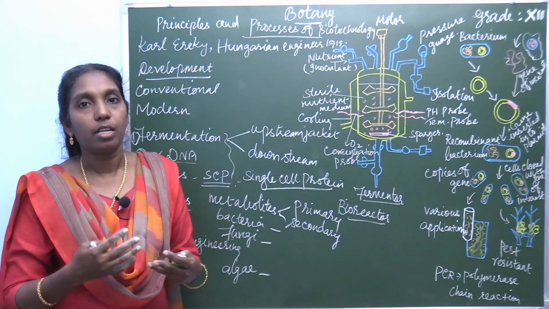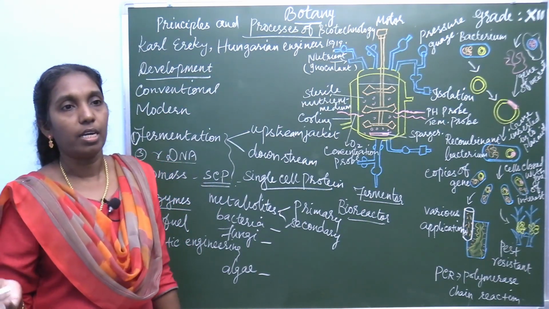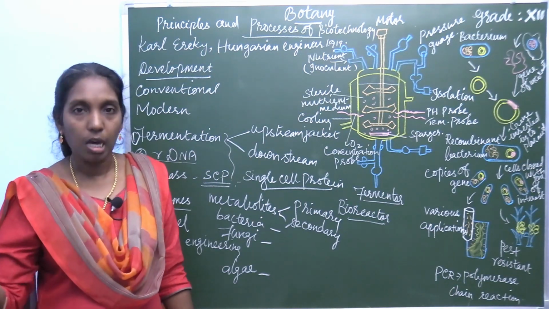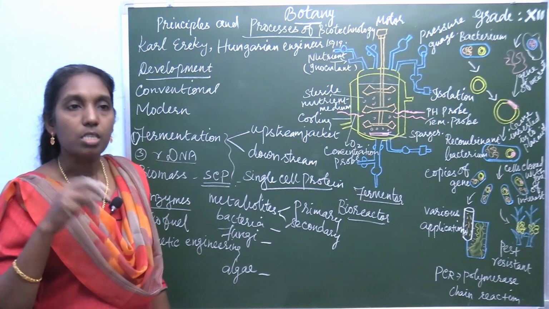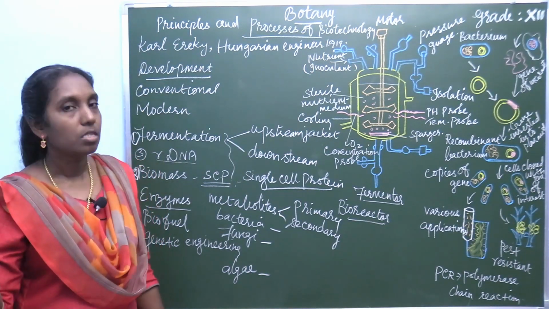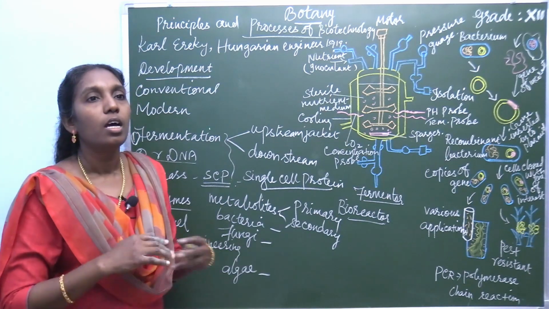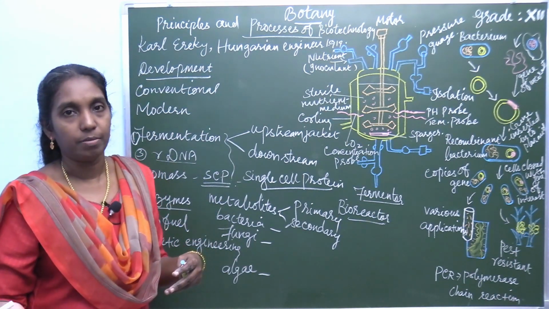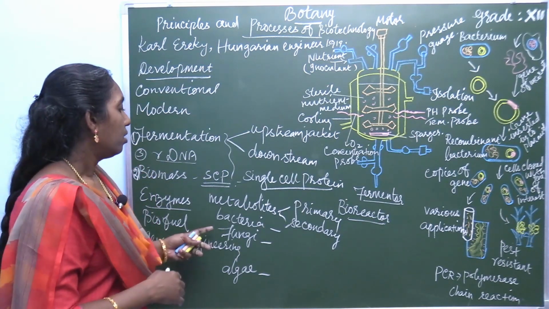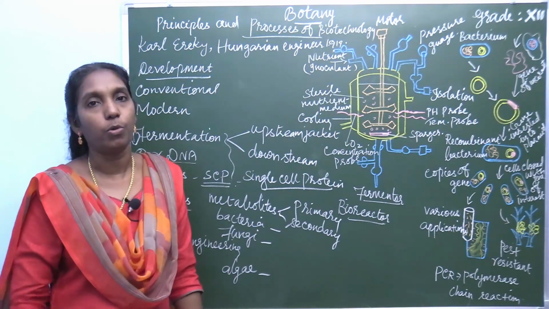Some substance, ethanol, can be converted to acetic acid, as vinegar, or isopropanol converted to acetone, or sorbitol converted to sorbose. So these are all examples of bioconversion or transformation.